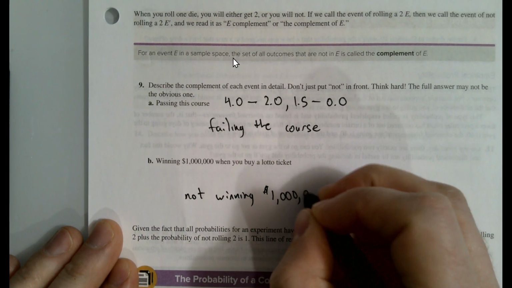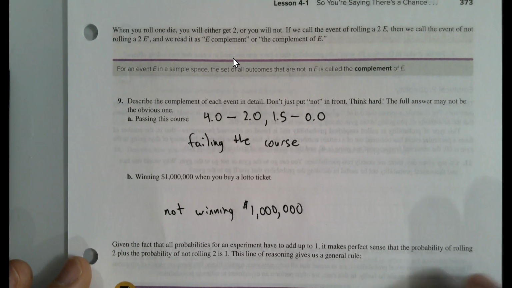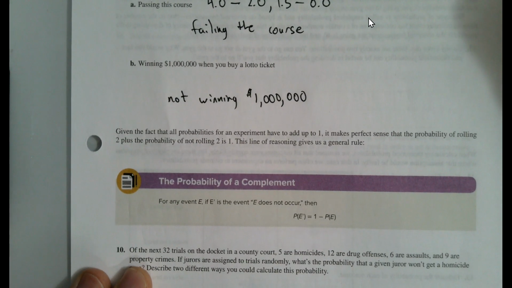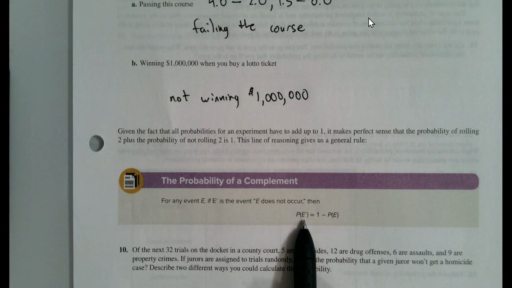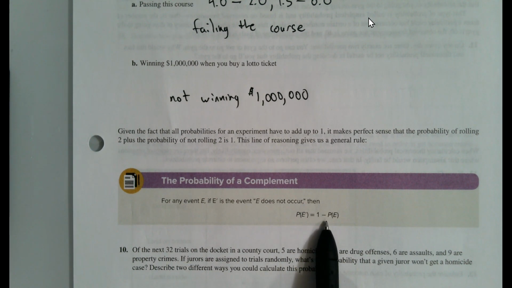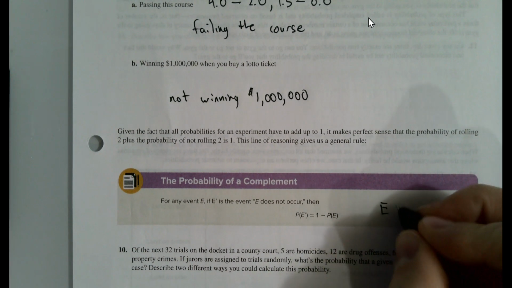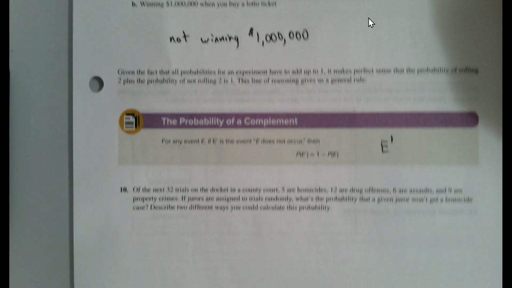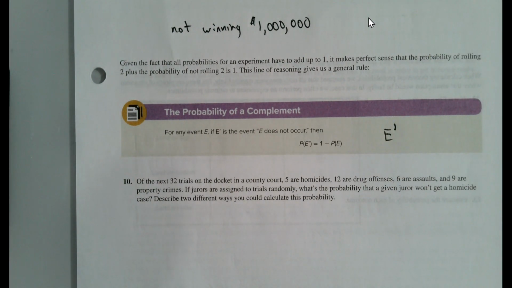It turns out that this notion of a complement is often just a tool, a simpler way to calculate a probability. Sometimes it's easier than a direct calculation. Because what happens is the probability of the complement is just 1 minus the probability of the event, or vice versa. Now notice we're using the notation E prime to represent the complement. So here's a little example. You decide if it was worth it to do it directly or through a complement.